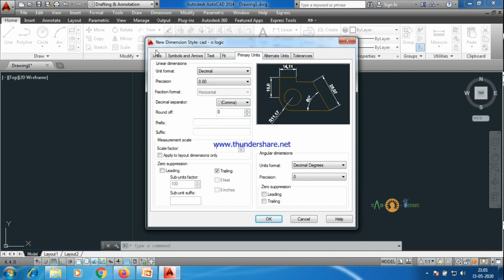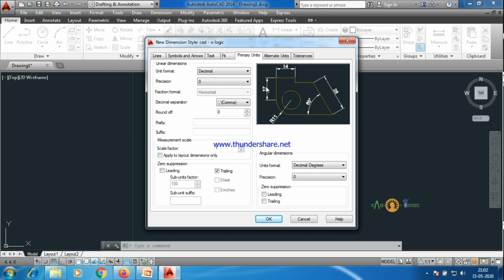There are other things also which we'll be discussing in a later part. But right now we have to set these three things: primary units, fit, and text. For primary units, we let the decimal format be, because we are working in the decimal format only. If we change the unit, we have to change the insertion scale and this also. Right now it is decimal format, precision is 0.